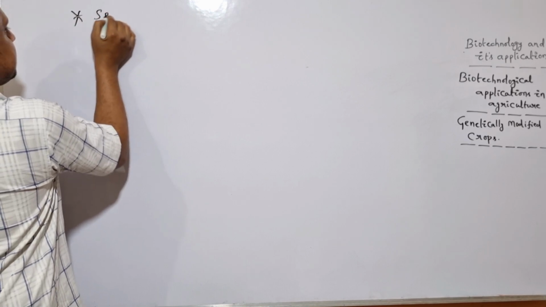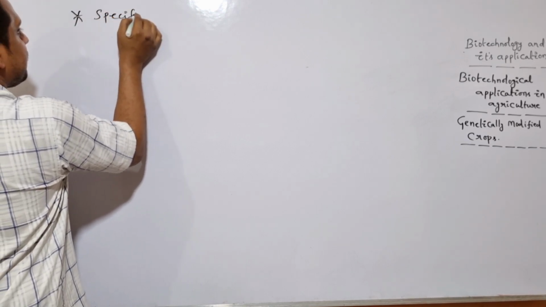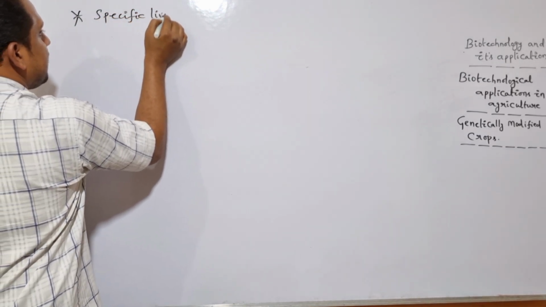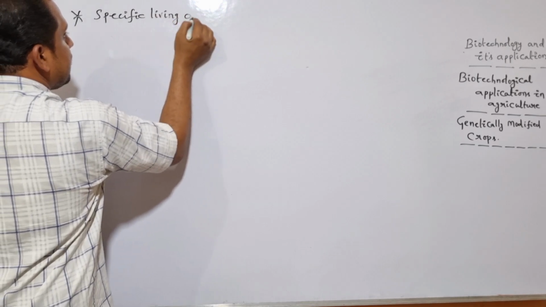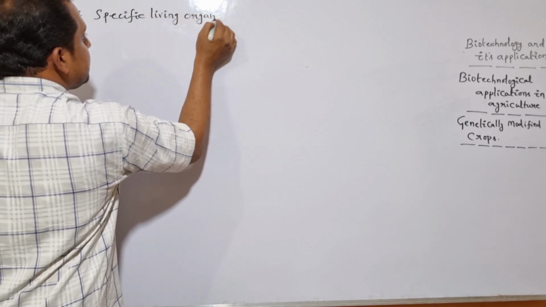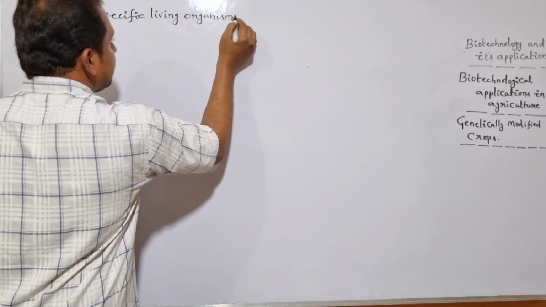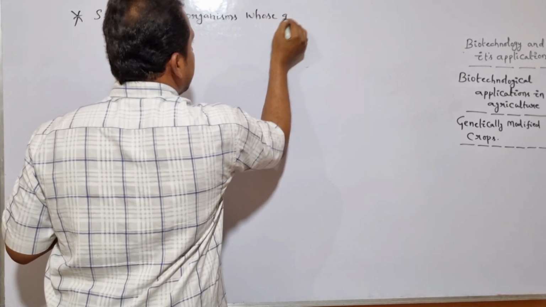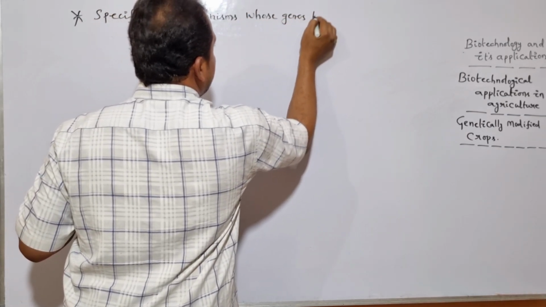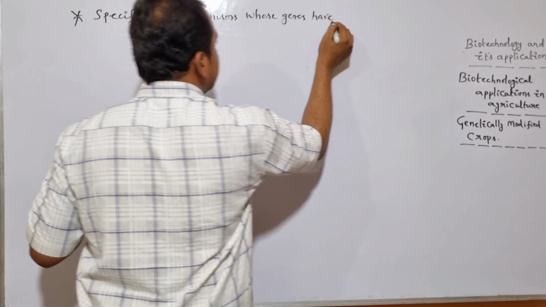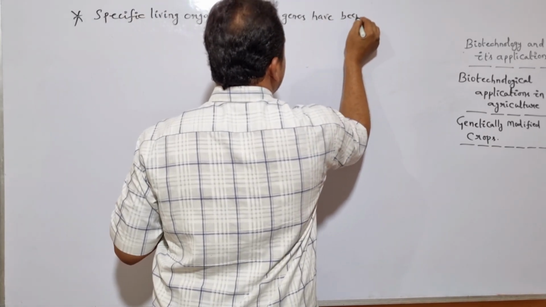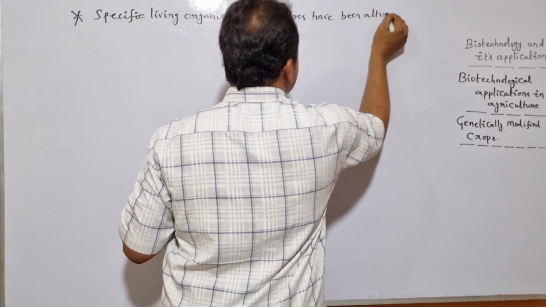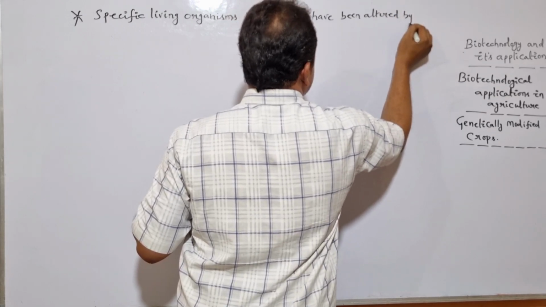Specific living organisms whose genes have been altered by manipulation.